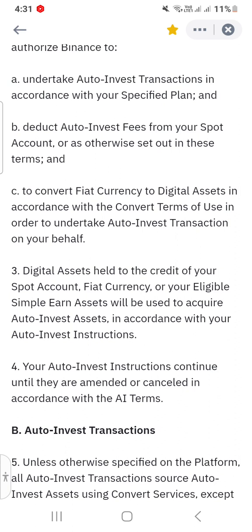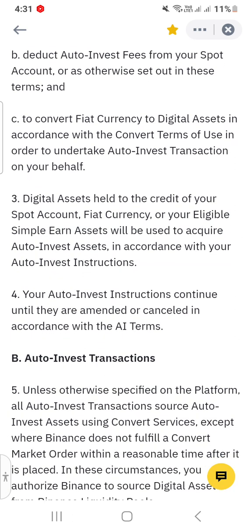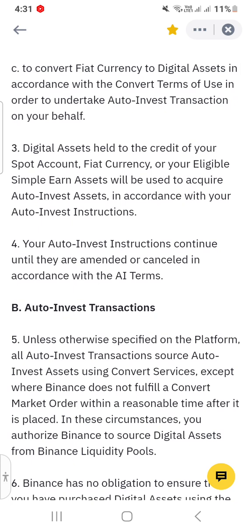Part C, to convert fiat currency to digital assets in accordance with the convert terms of use in order to undertake auto invest transaction. Third point, digital assets held to the credit of your spot account, fiat currency, or your eligible simple earn assets will be used to acquire auto invest assets in accordance with your auto invest instructions. So auto invest is related to simple earn.